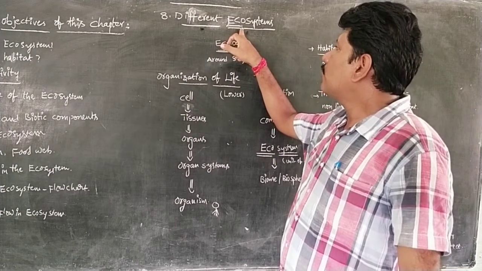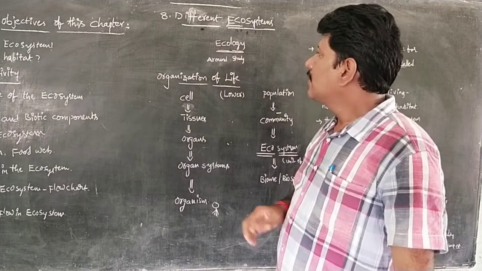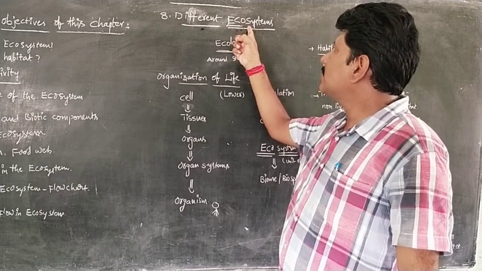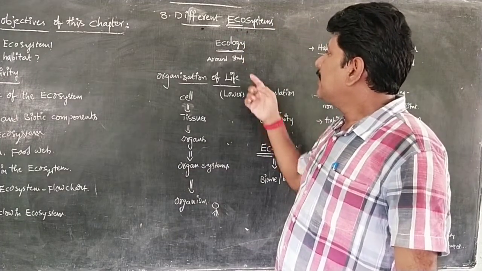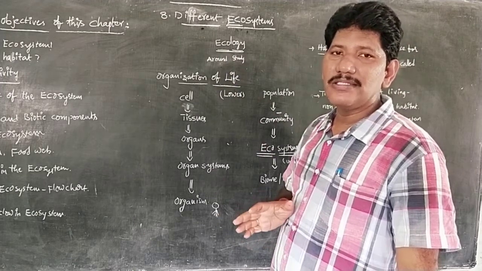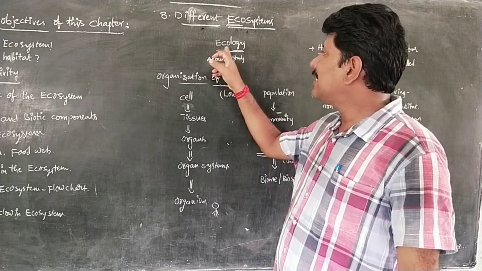As we said, eco means around, system means organization. Actually, ecological system, short form we call it ecosystem. In our biology, we have different branches. One of the branches of biology that we call ecology.